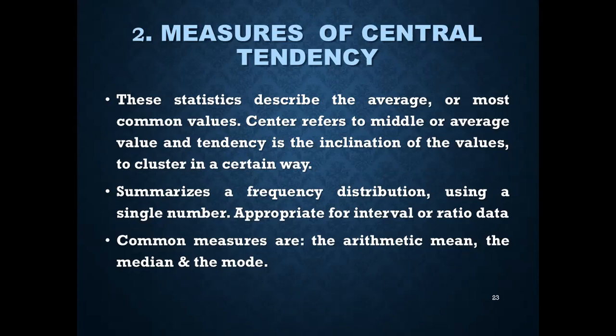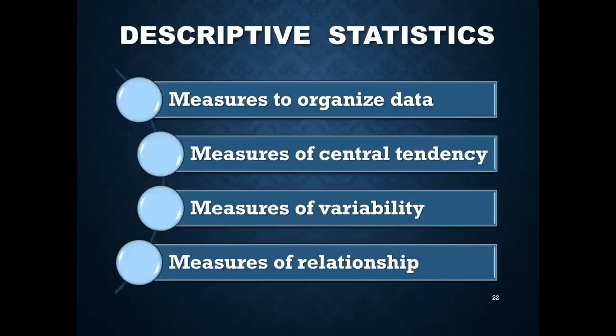are the arithmetic mean, the median, and the mode. And this is most appropriate for summarizing data. The most common measures are the arithmetic mean, the median, and the mode. So this was number 2, measures of central tendency.